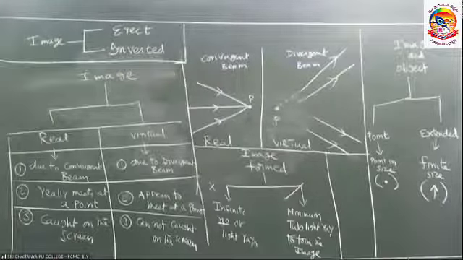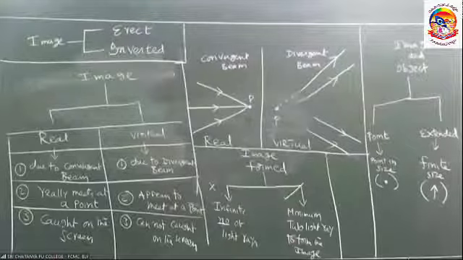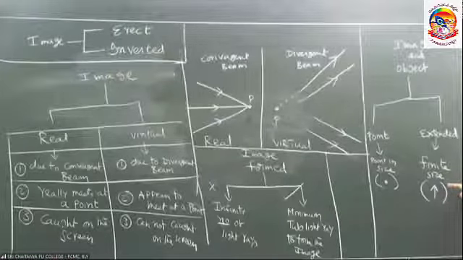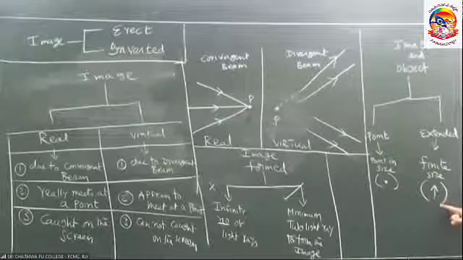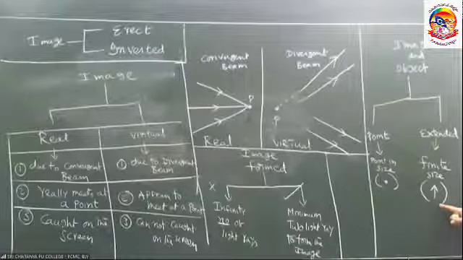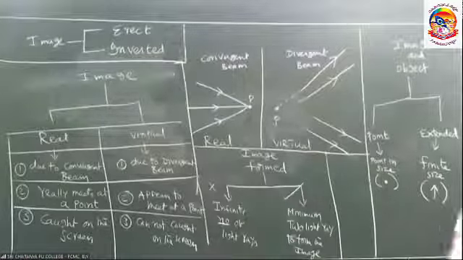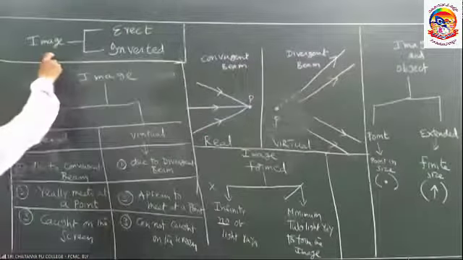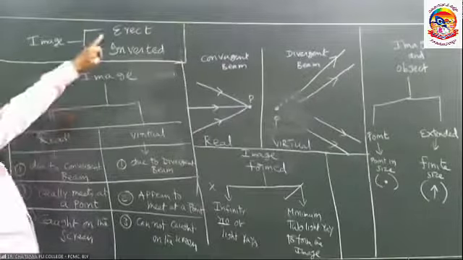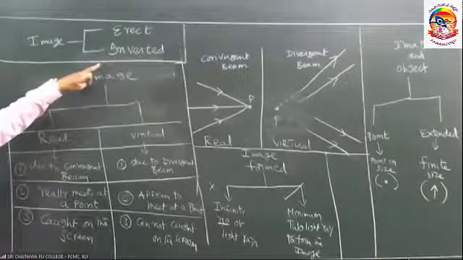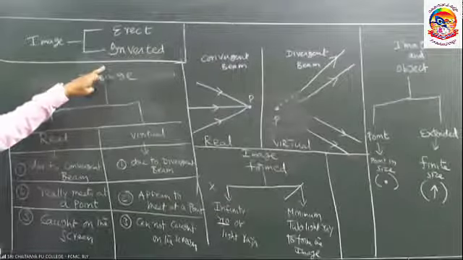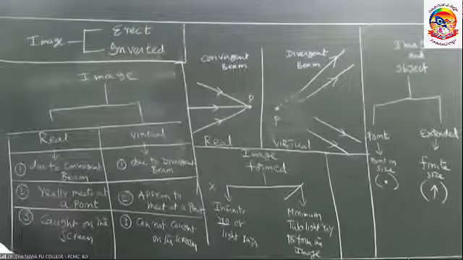Extended object or extended image has a finite size, 1 centimeter in size, 2 centimeters in size, etc. And finally, the image formed by any optical device may be an erect image or an inverted image. This is about image formation.